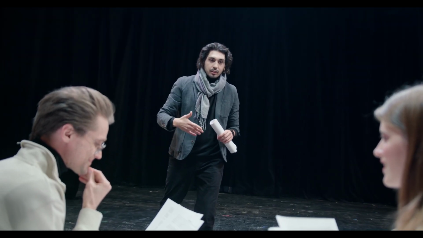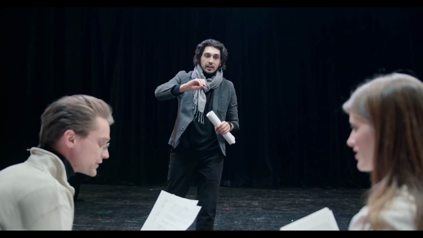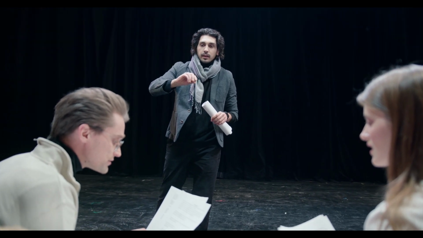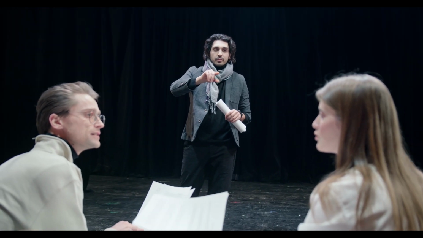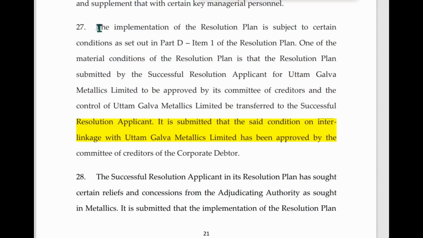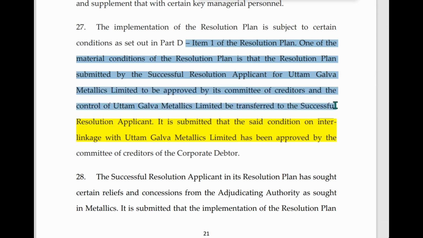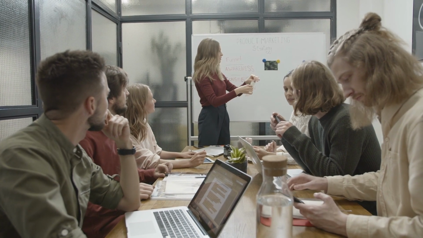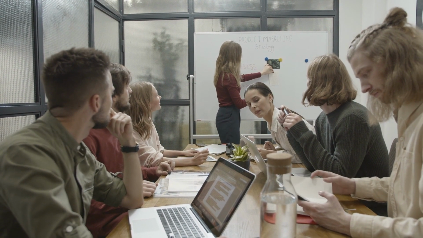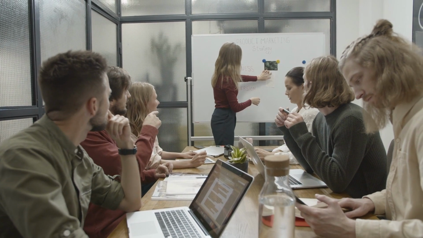Now let's have a look at the first scenario. As you are all aware, before delisting, the face value of the equity was 1 rupee and the total paid up capital was 660 crore rupees approximately. The resolution applicant had requested to interlink Uttam Galva Metallics with Uttam Value Steels Limited. So once this company gets interlinked or merged with Uttam Value Steels, the valuation of the company completely changes. Based on this scenario, we will be looking at the possible outcome of the capital reduction process.